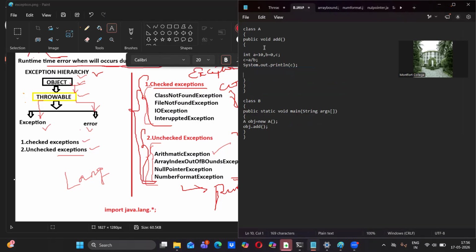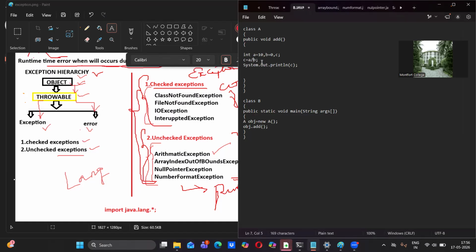What the code says: we have one class, and inside the class we have one function. In that function, a value is 10, b value is 0, and c is equal to a divided by b, which means 10 divided by 0. You know very clearly that any number divided by 0 is infinity. A computer will not do infinite tasks; it will do only finite things.